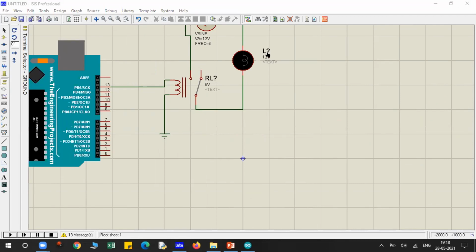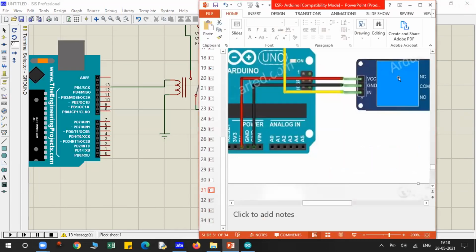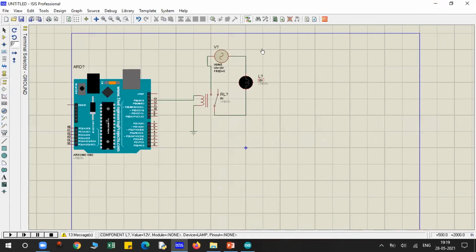I'll just share you the code once. So this is the simplest diagram for relay, but when you go for an actual relay, or if I show you the relay, there is a complete circuit over here which uses an NPN transistor also, one NPN transistor and one resistor for the complete circuit. So I'll show you that connection also.